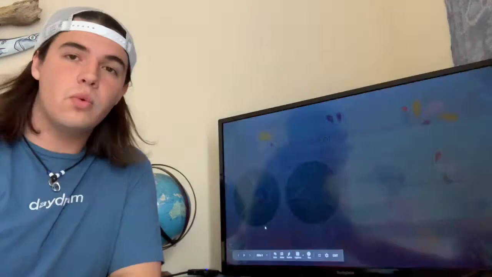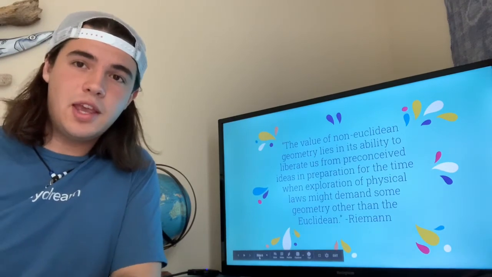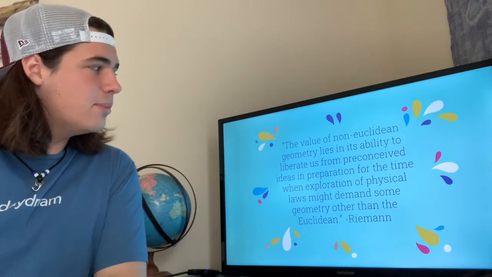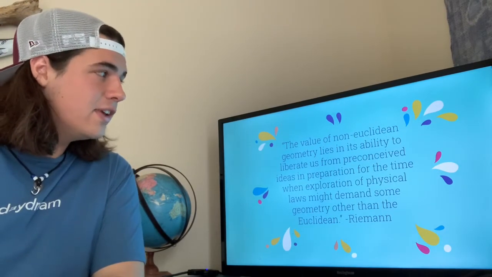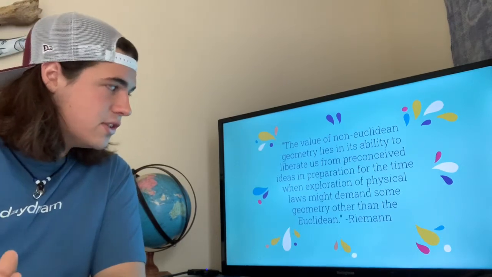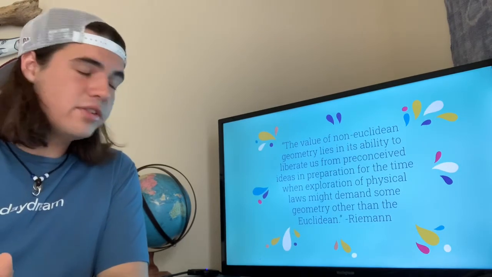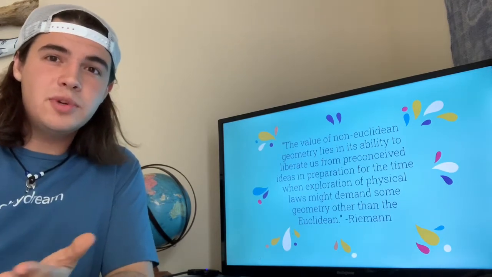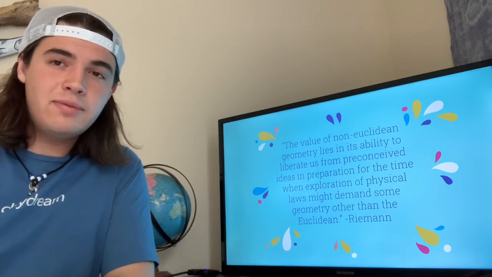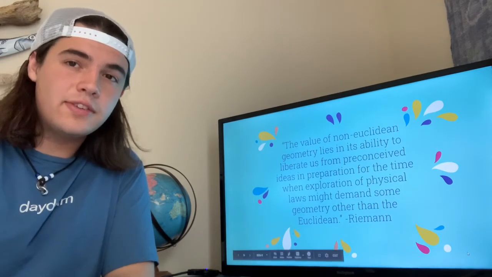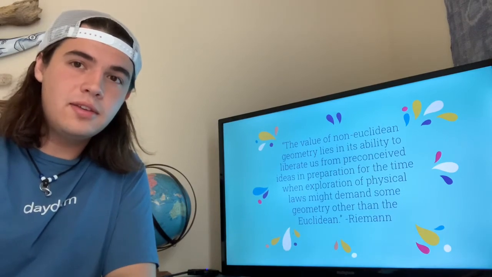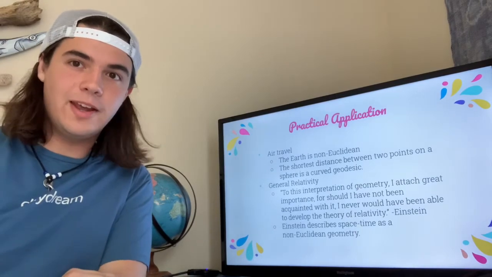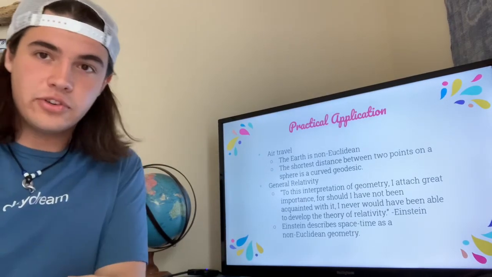So from here, we'll go to some practical applications. Now, Riemann once said that the value of non-Euclidean geometry lies in its ability to liberate us from preconceived ideas in preparation for the time when exploration of physical laws might demand some geometry other than the Euclidean. Now, this time that he speaks of, this future in which we need to use non-Euclidean geometry in our life, is today. And one of the main examples of this existing in modern day is actually air travel, which unfortunately we can't really do right now. Nonetheless, it's still important to understand.